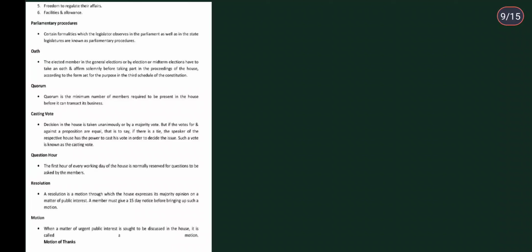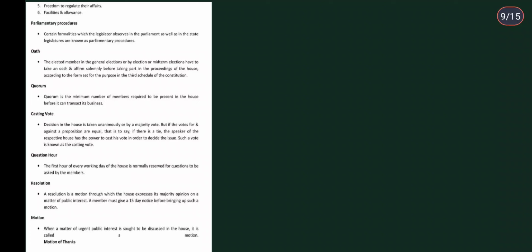Do remember what we mean by parliamentary procedures. These are the short things that could come and would take your marks away from you. So do remember these small terms, and even the conditions that are there in the chapters, like for qualifications and all that.